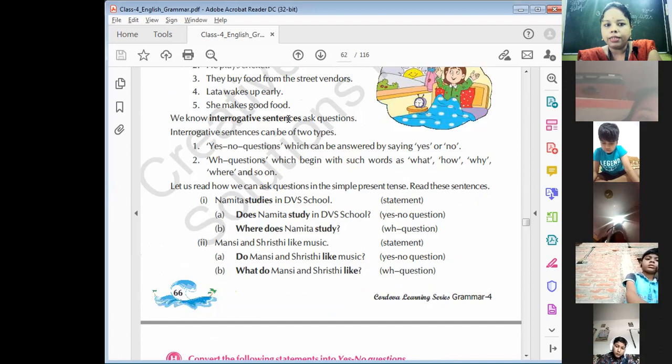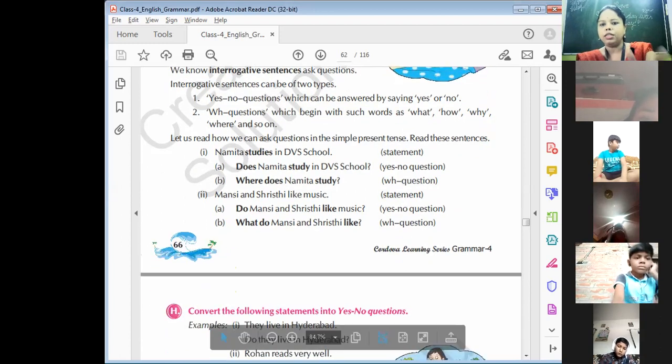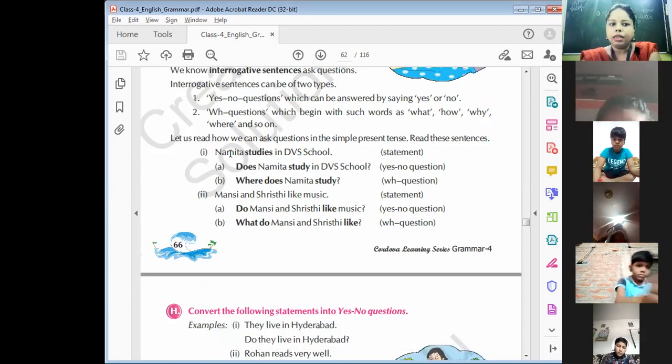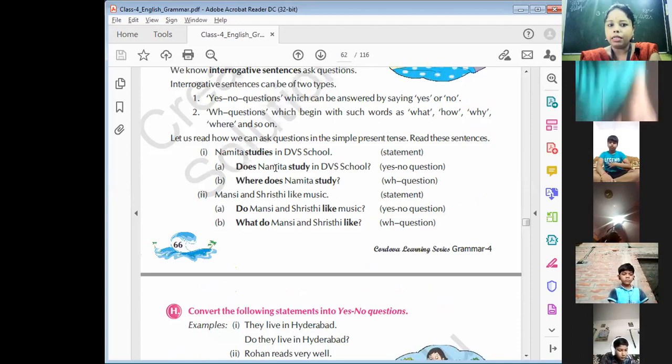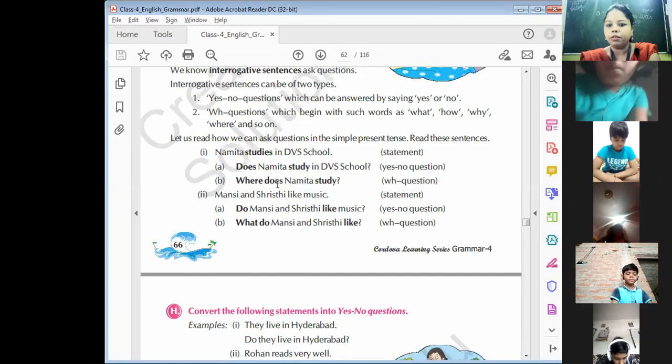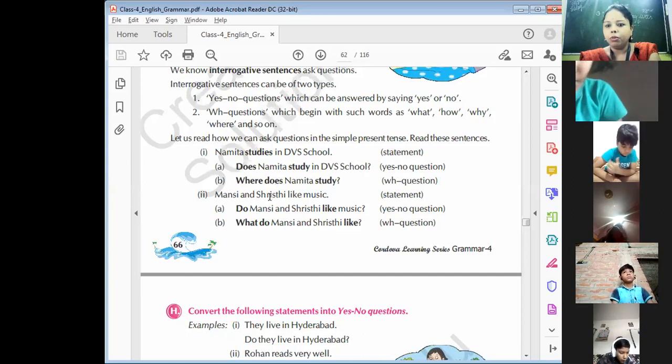Now, interrogative sentence. Here you just have to change the do or does in first place. You have to write them. It's very simple. As you can see, Namita studies in DVS school. It is a normal statement. The question is, does Namita study in DVS school? One more question will be there, which is, where does Namita study?